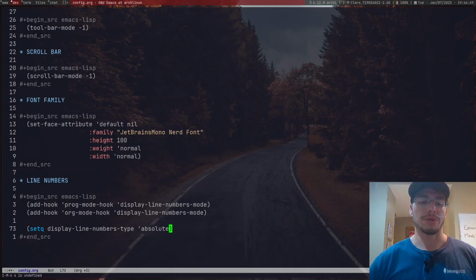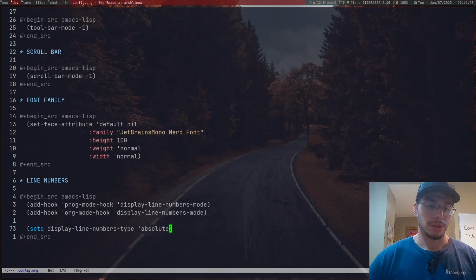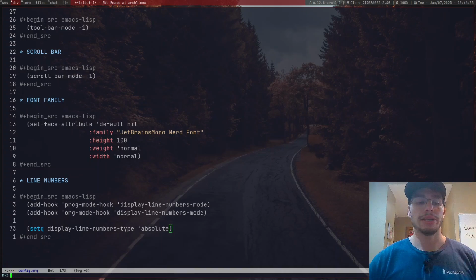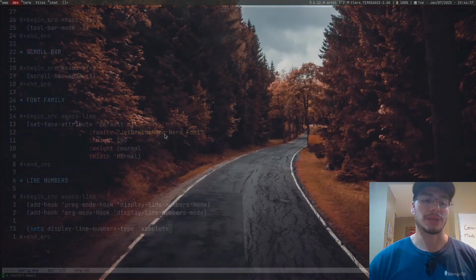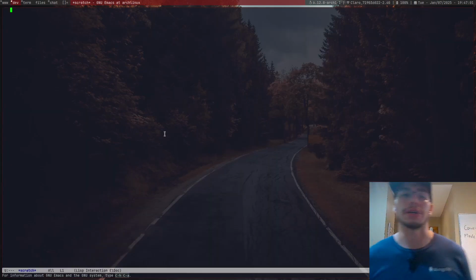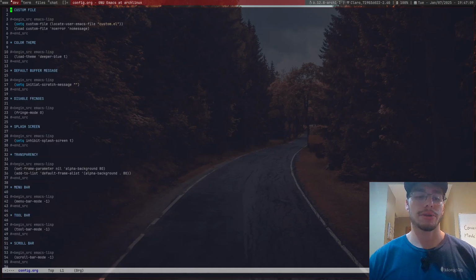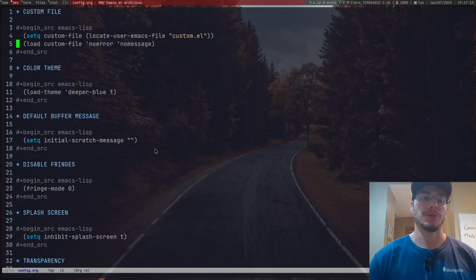And so now if I were to save this, there we go. Did I save this? No saving needed. Now if I were to restart Emacs once again, I should probably have everything fixed up. Okay, there we go. .config/emacs, config.org. Here we go. Now again, they're your absolute numbers, so it's not going to be an issue at all. As you can see now, these things are all there.